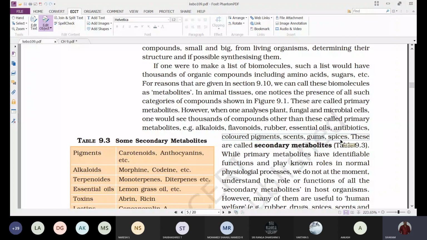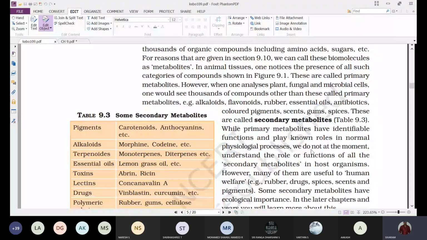All these are produced as a result of certain metabolic reactions, but they are never used by the plants. They are stored in the plants. They need to be excreted, but the plants do not have a mechanism to excrete. So they store them in different parts of the plant body, and these are called secondary metabolites.